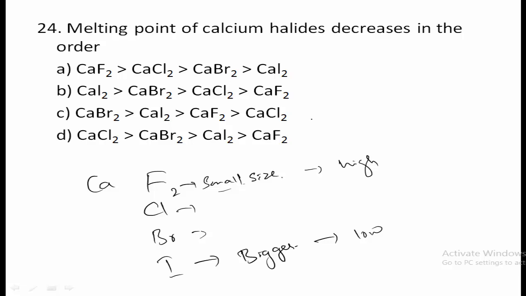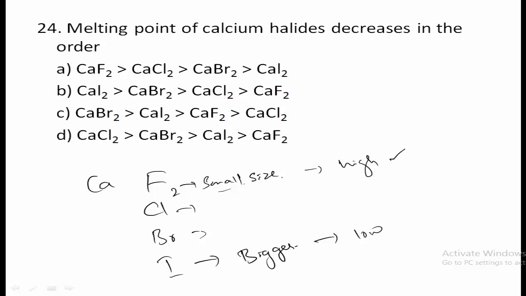Since iodine's size is large, the interaction between calcium and iodine is weak. A weak bond is formed between calcium and iodine due to the increase in size, and fluorine has small size. As a result, the bond formed between calcium and fluorine is very strong.